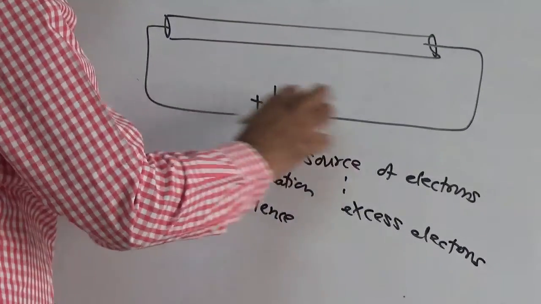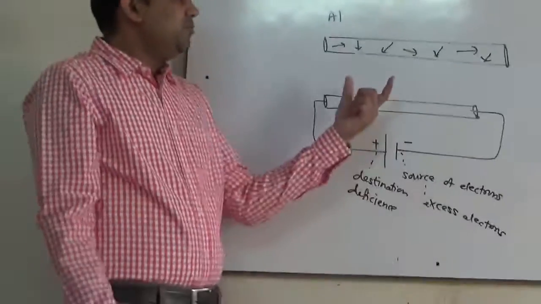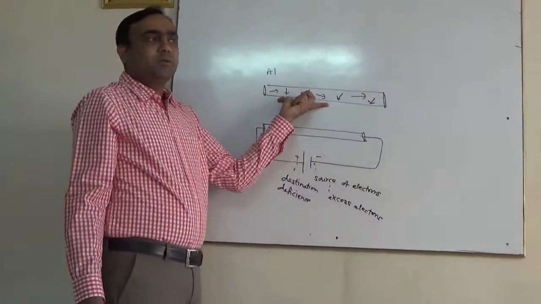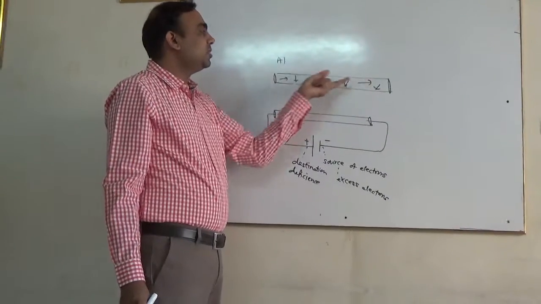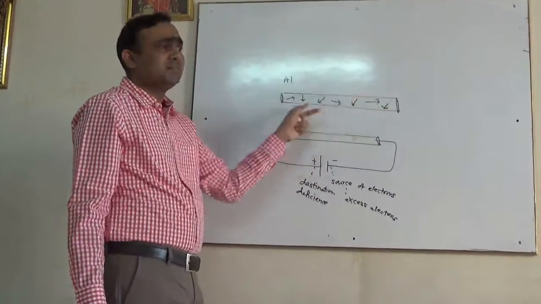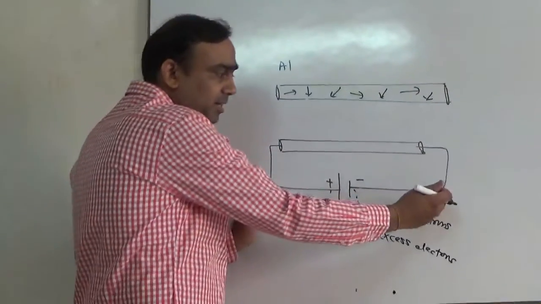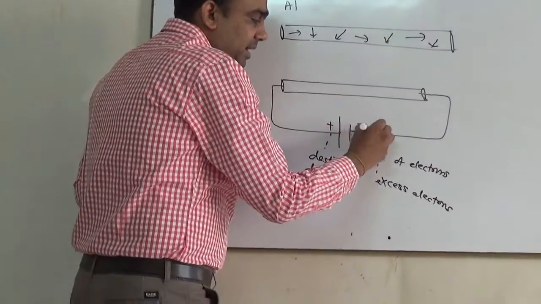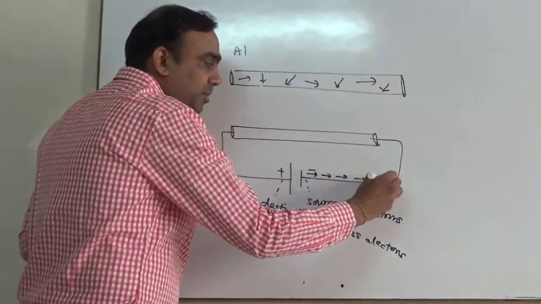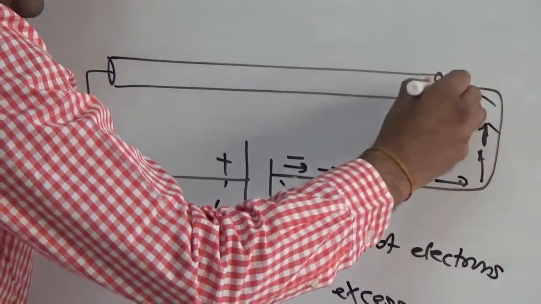So I have this battery, and this battery is connected to an aluminium rod. Now without battery, what was happening to the electrons? Most of the outermost electrons or free electrons were moving randomly in all possible directions. This is not a current, they are just moving in all possible directions. But if you connect a battery, the electrons from the minus terminal of the battery will start their journey. They will enter into the aluminium rod.